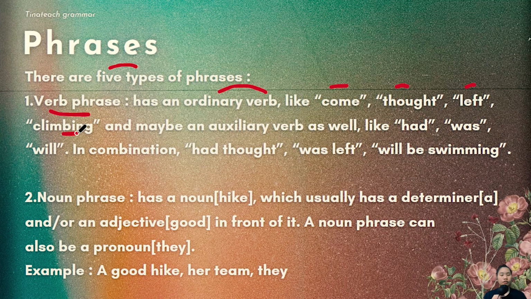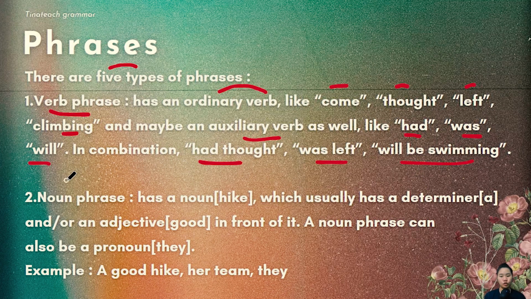Now, along with this ordinary verb, it can be paired with an auxiliary verb. Auxiliary. It's a bit hard to say. Examples of auxiliary verbs. Sometimes when I speak a little bit too fast, the two words blur together. Had, was, and will. Now, if we combine ordinary verbs and auxiliary verbs, we have had thought, was left, will be swimming. Now that is simple enough.